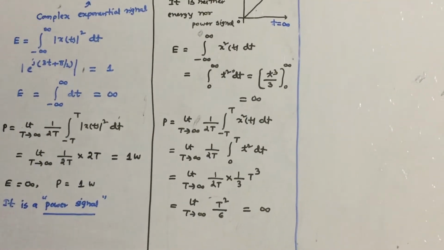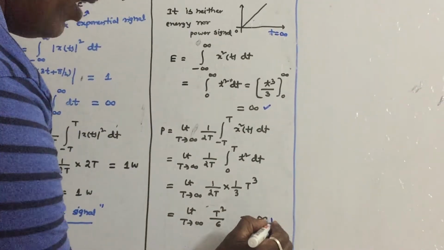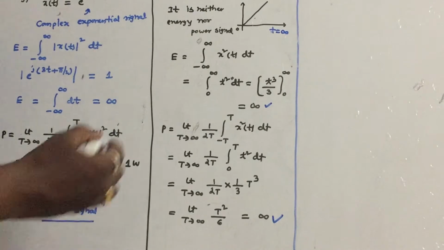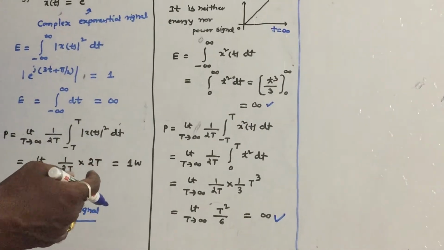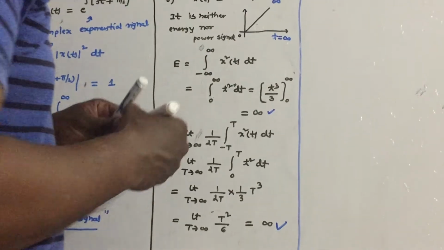Therefore we can see that energy is infinity and power is infinity. So it is neither an energy signal nor a power signal, as I have mentioned earlier. Next question we will see E.